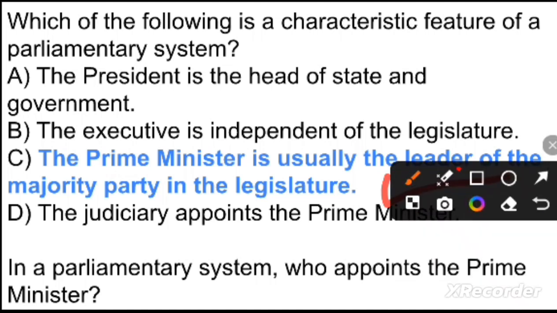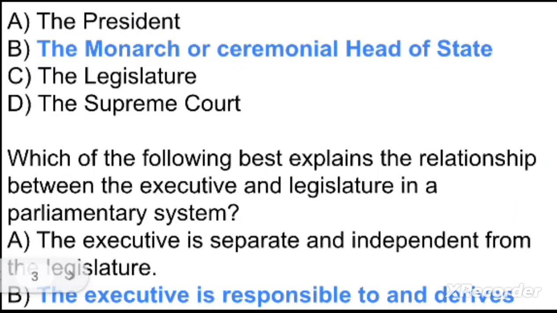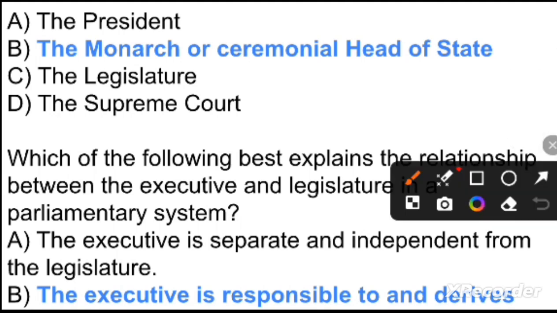Next question is, in a parliament system, who appoints the Prime Minister? Option A, the President. Option B, the monarch and ceremonial head of state. Option C, the legislature. Option D, the Supreme Court. So your right option is option B. Option B is the right answer.